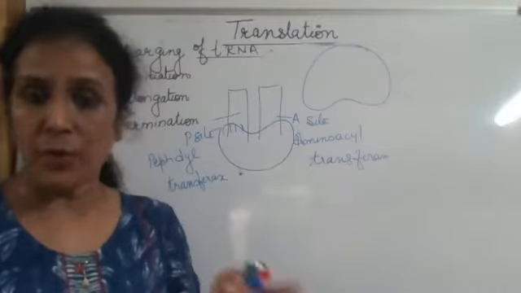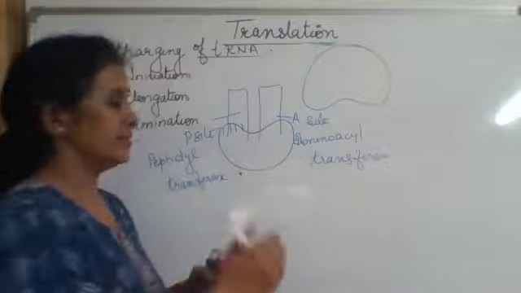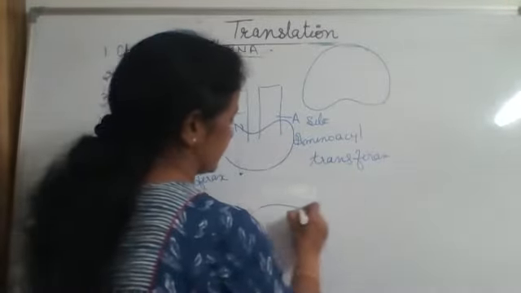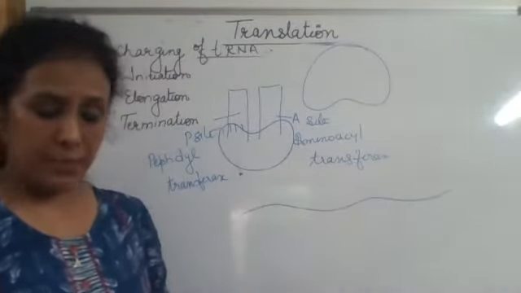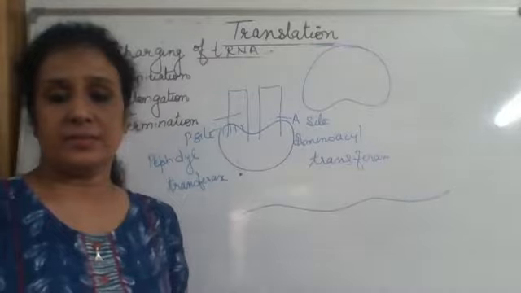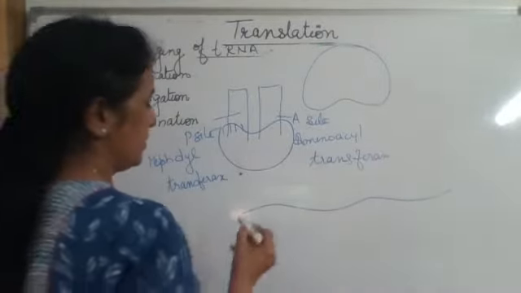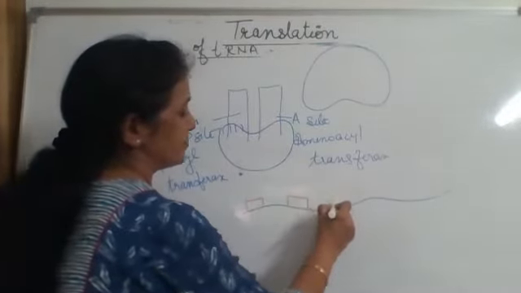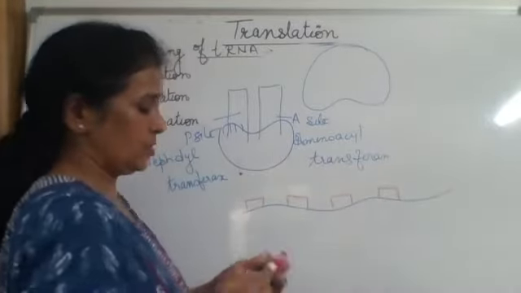So the second important thing which is required for this initiation process is mRNA. This mRNA has coded language. Say, this has 6 codons.